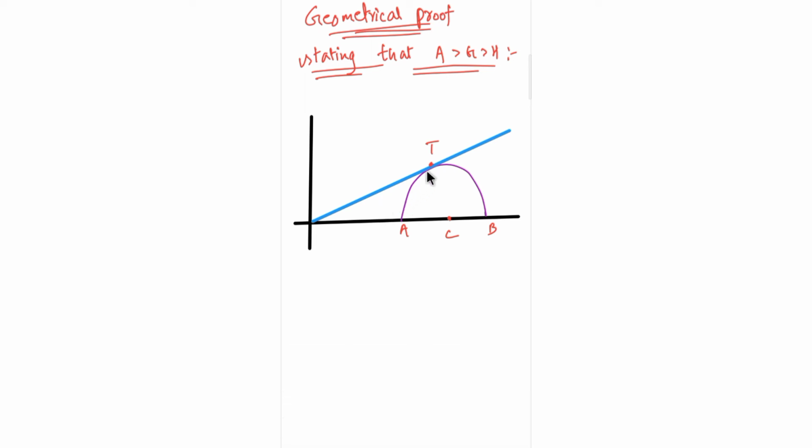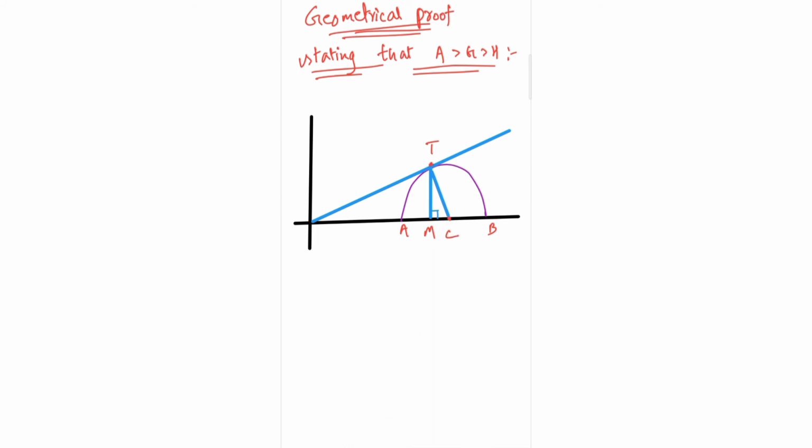You can just drop a perpendicular line from here, and it is M. And you can even join T and C.